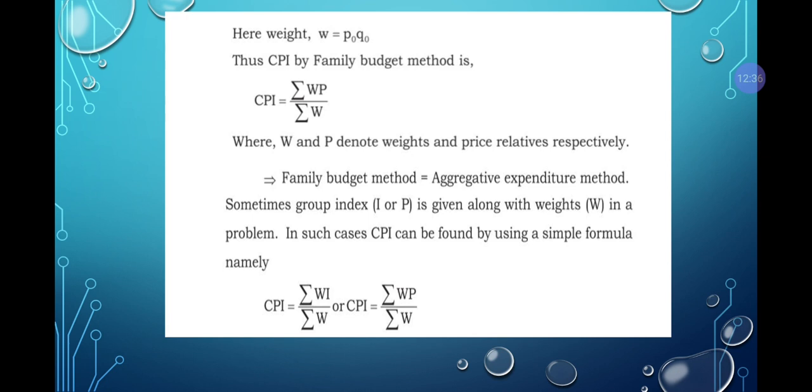In such a case, your consumer price index can be found by using the simple formula, that is CPI equals sigma WI divided by sigma W. I have taken only WI, I have not taken WP. If you want, you can take it as P also. Your group index can be taken as P.